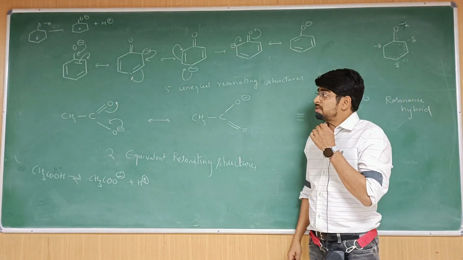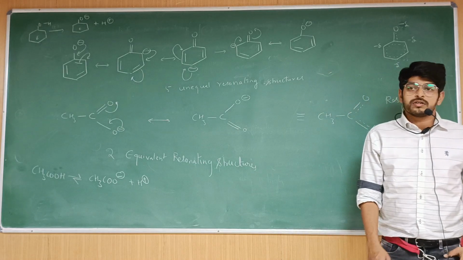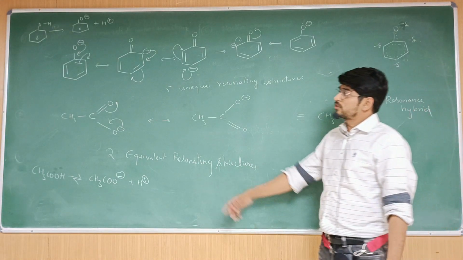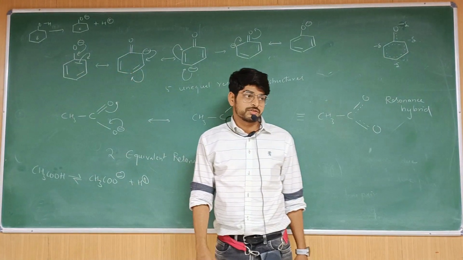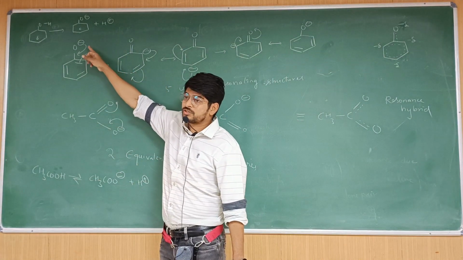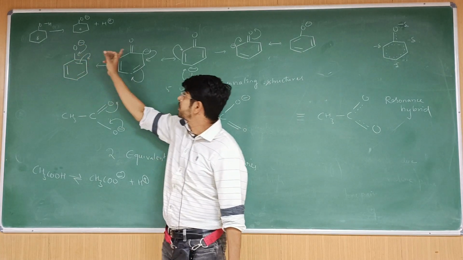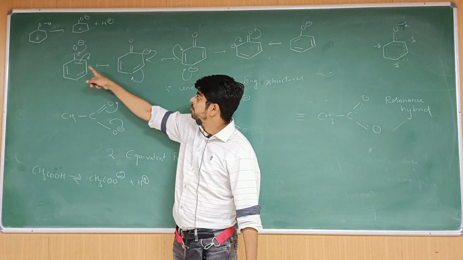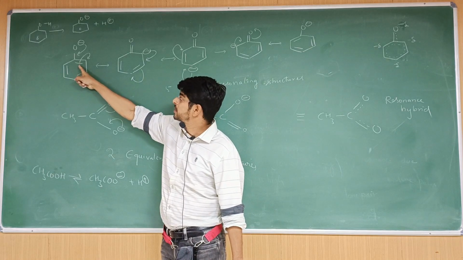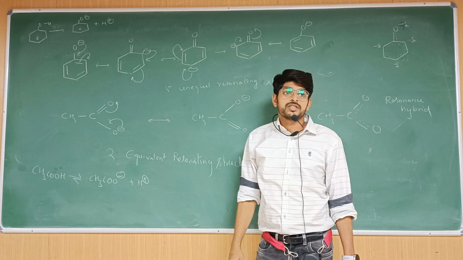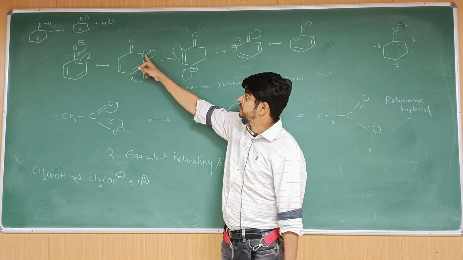Now, let us see the resonance of the phenoxide ion in comparison with the acetate ion. What is the phenoxide ion? Oxygen having a negative charge. So here, the negative charge is on the oxygen. It is resonating, so it forms a bond here. Now this carbon cannot have 5 bonds, so automatically this pair shifts here, giving a negative charge here. So what we are getting is a carbanion.